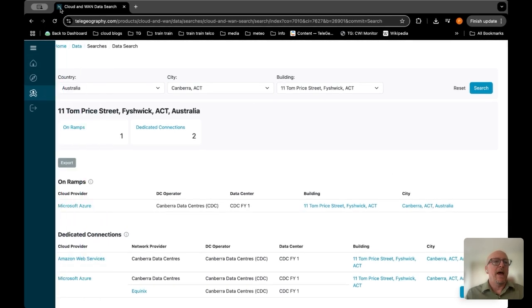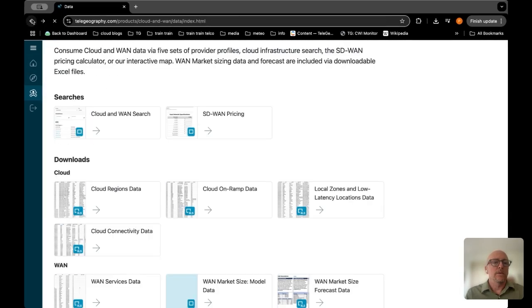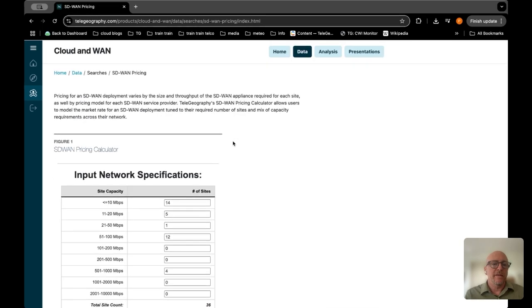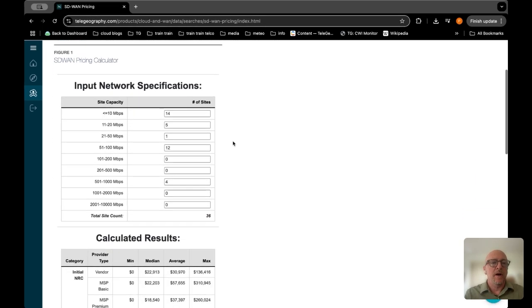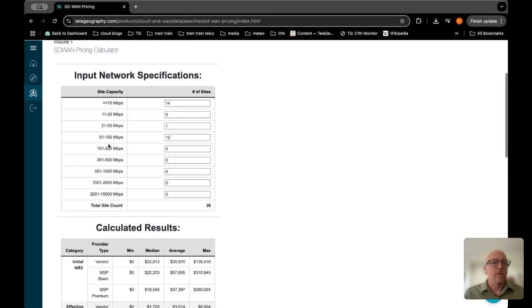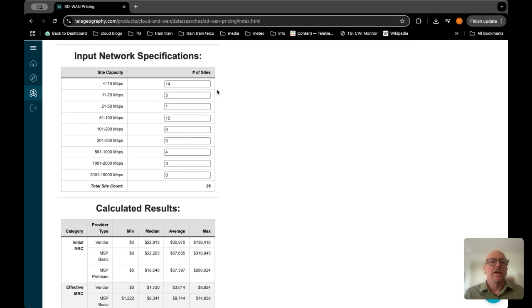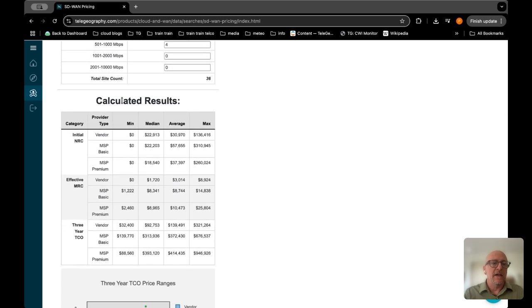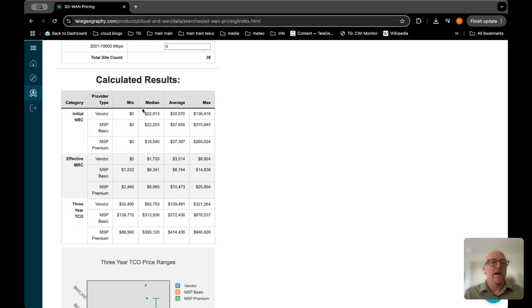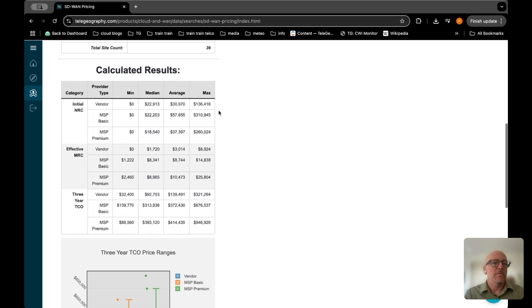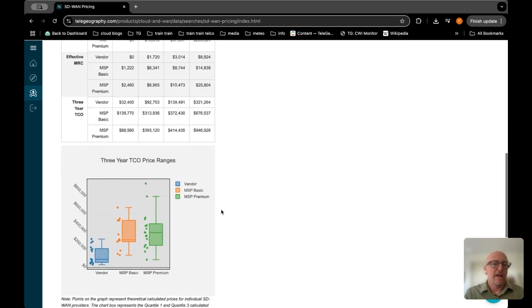Now let's go back to the SD-WAN pricing. This is a very popular tool. Here you can input your network specifications, so the number of sites and the site capacity, and it will calculate the pricing, the minimum, median, and average, and max of the different things. And here we have some more information on this.